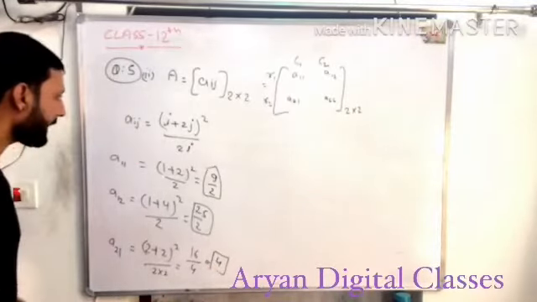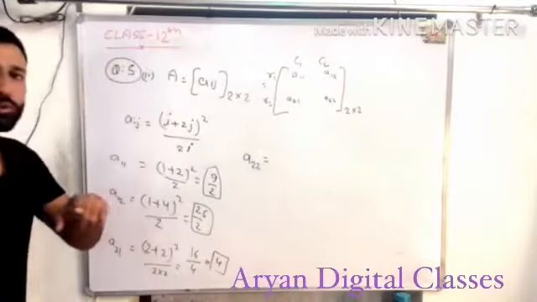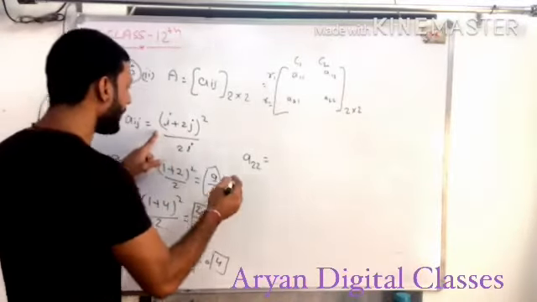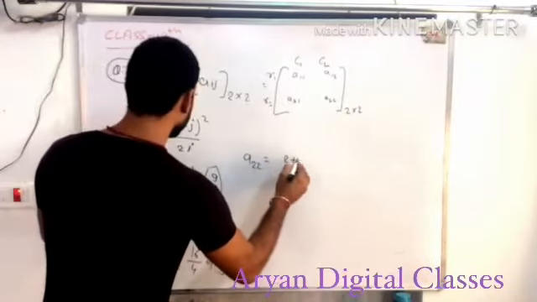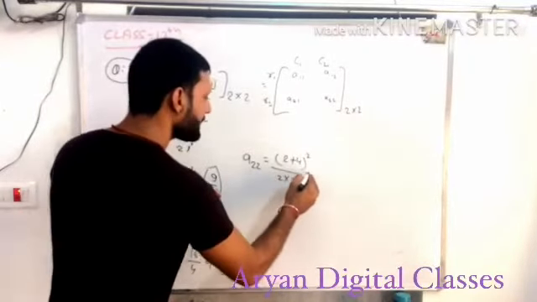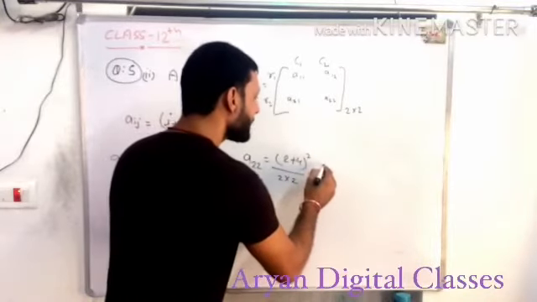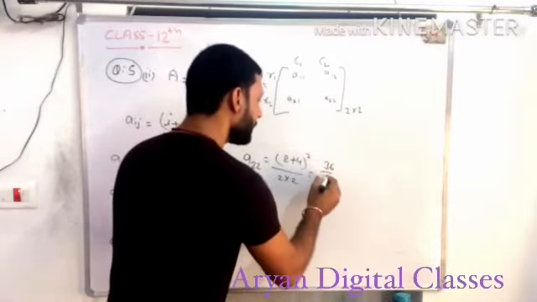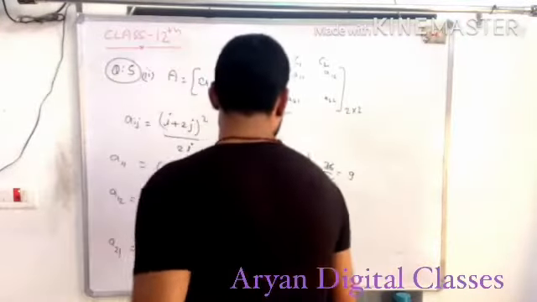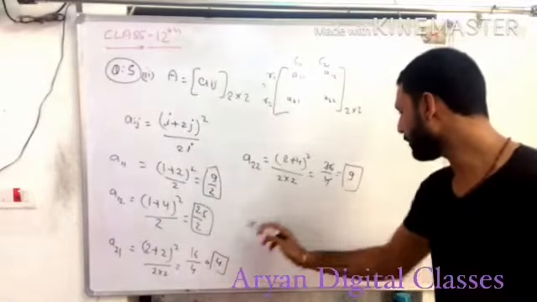Is it clear? Now A22: it means i is equal to 2 and j is also equal to 2. Then we find the value of A22: 2 plus 4, whole square, upon 2 into 2. 2 plus 4 is 6, whole square, square of 6 is 36, upon 4, and 9 fours are 36, so the result is 9.